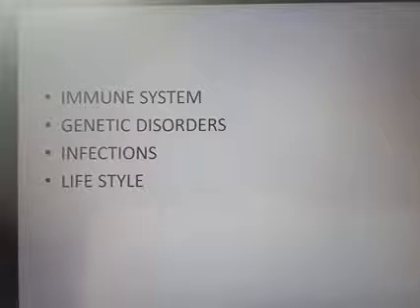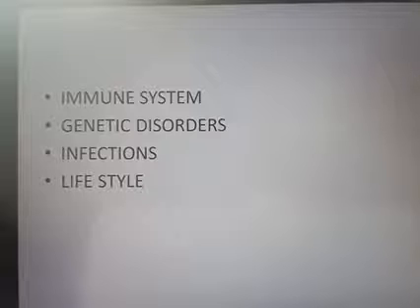Acquired diseases are of two types: infectious or communicable diseases, and non-infectious or non-communicable diseases. The non-infectious diseases are again classified into degenerative disease, deficiency disease, allergy and cancer.